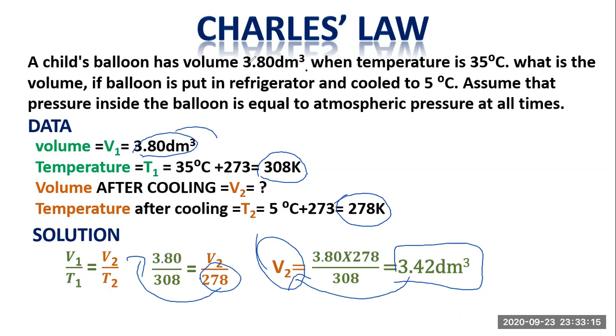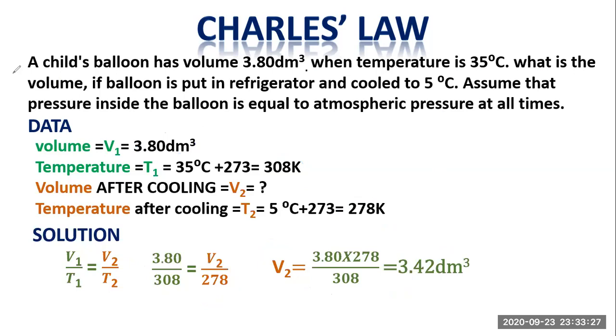Since the initial volume was given in decimeter cube, the final volume is also in decimeter cube. In our question, we were asked to find the volume, which we have calculated. So we have solved the question and calculated the volume when the temperature is changed from 35 degrees centigrade to 5 degrees centigrade.